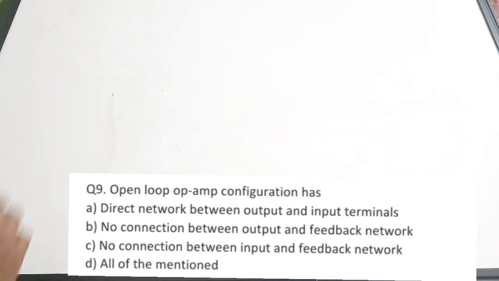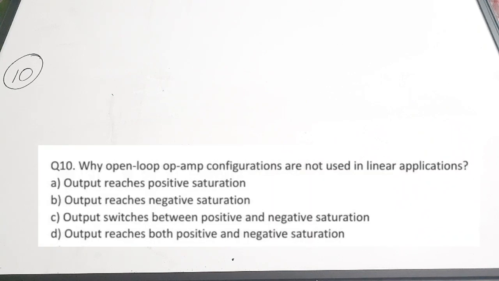The last question, which is the 10th question. Why are open loop op-amp configurations not used in linear applications? A, output reaches positive saturation. B, output reaches negative saturation. C, output switches between positive and negative saturation. D, output reaches both positive and negative saturation.